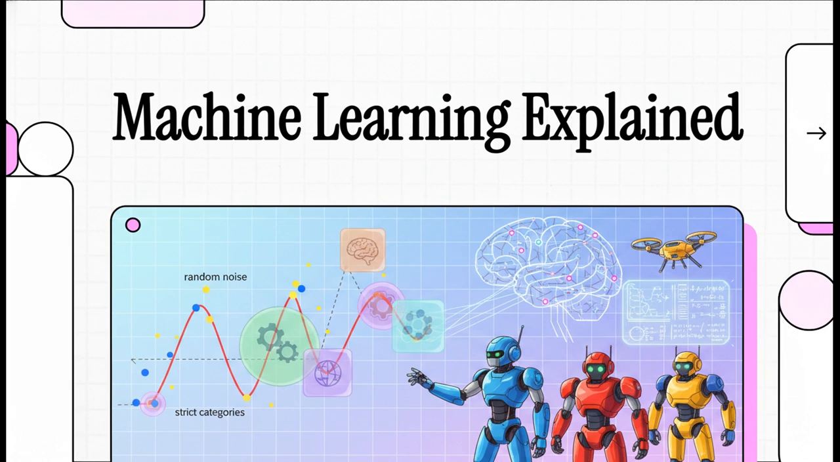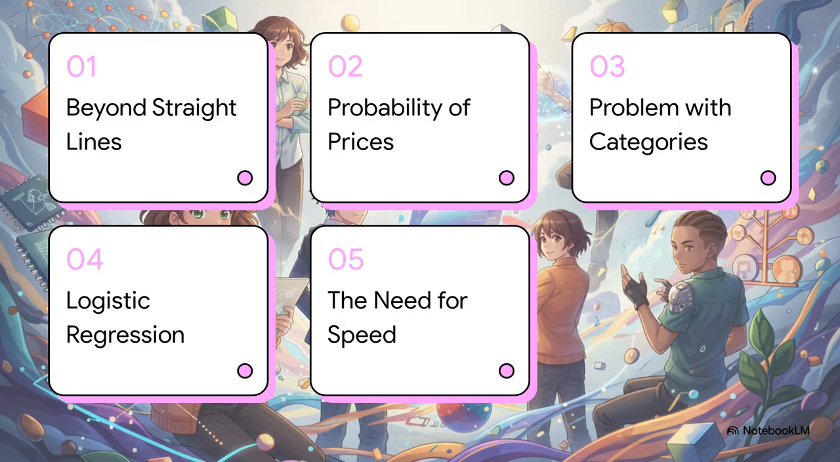We're going to see exactly how machine learning models adapt and survive when the real world throws them curves, absolute random noise, and rigid, strict categories. We've got a brilliantly structured roadmap today to track this evolution. We'll be looking at 5 key stops: beyond the straight line, the probability of prices, the problem with categories, enter logistic regression, and finally the need for speed. Let's get right to it.